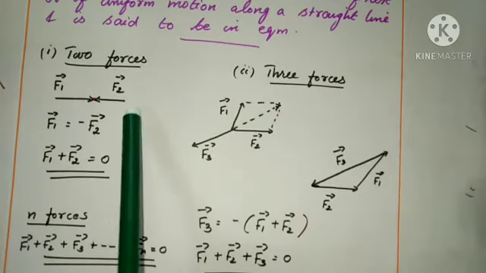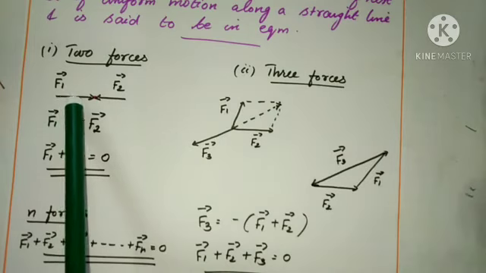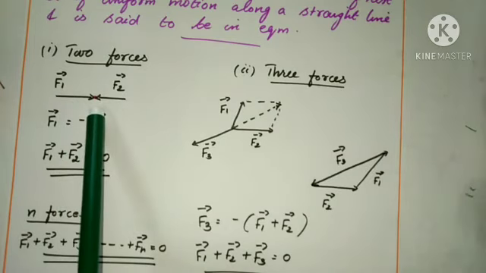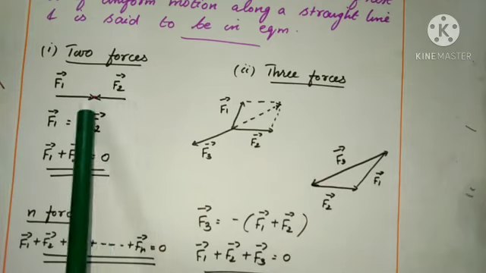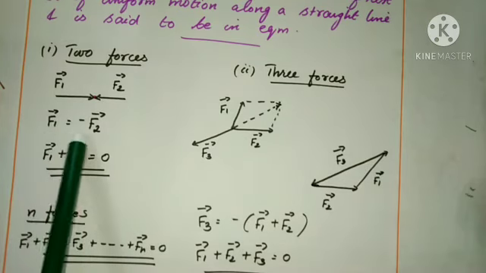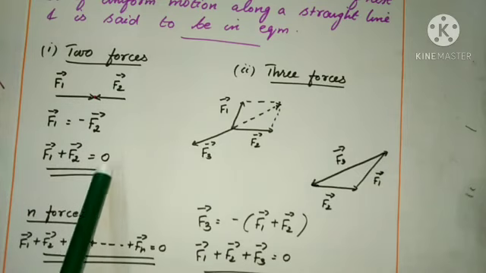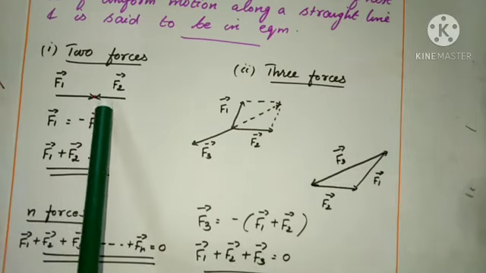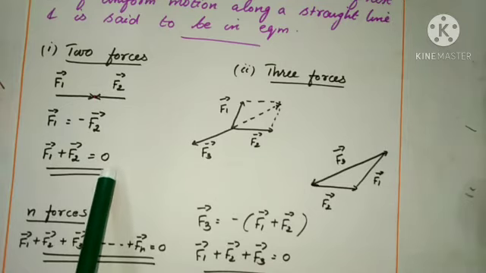So, what are the equilibrium conditions when two forces, three forces or n number of forces act on a particle? When two forces F1 vector and F2 vector act on a particle, according to the third law, these two forces are equal and opposite to each other and they are concurrent forces. Then the condition is F1 vector equal to minus F2 vector. Therefore, F1 vector plus F2 vector equal to 0. That is, net force acting on a particle is 0. So, the particle is in equilibrium position because net force acting on the particle is 0.